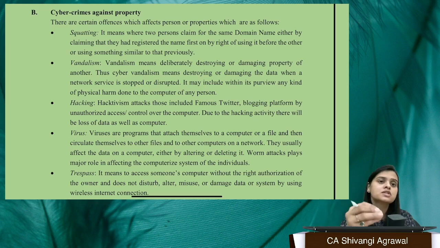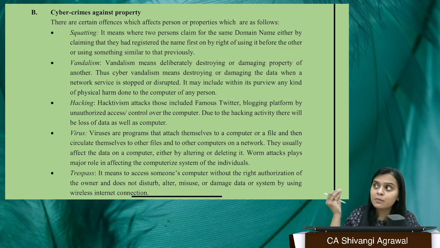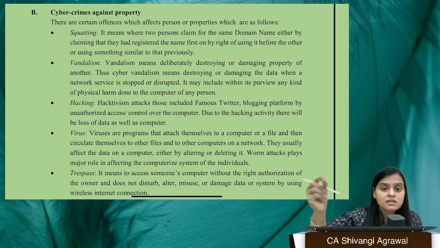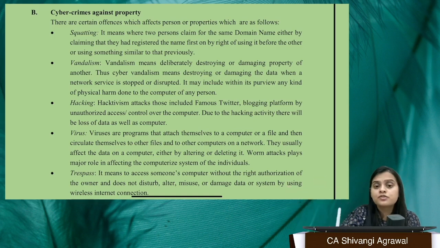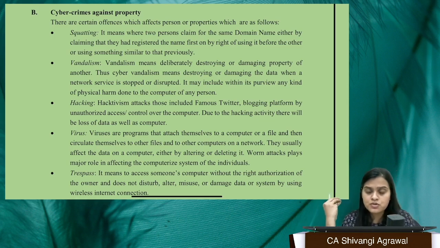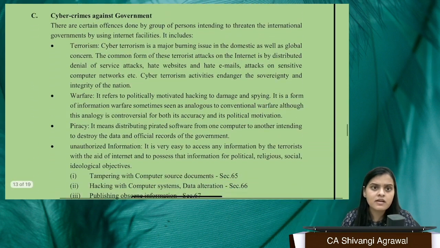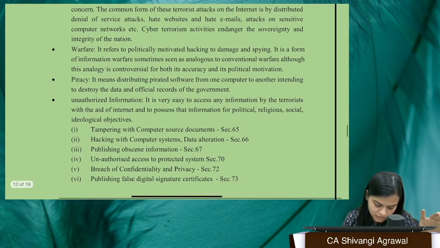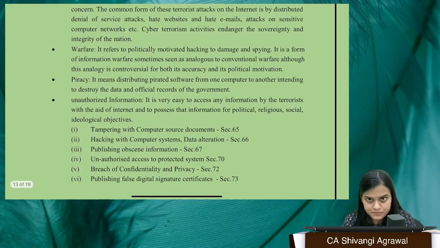Your property is being destroyed. Just like somebody could trespass your physical house, they could also trespass your cyberspace, right? They could try to disturb you, damage some data, do a lot of things. So there are certain cyber crimes which we consider against property also, and thereafter the most important one, I would say, against the government, which is terrorism, warfare, piracy, and unauthorized information.